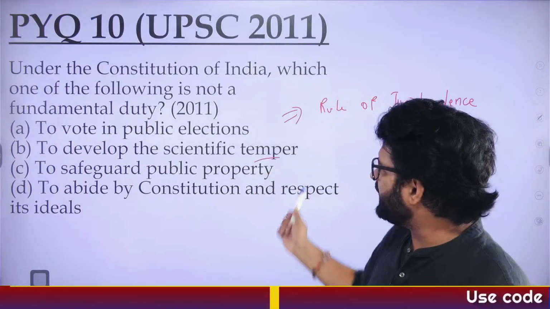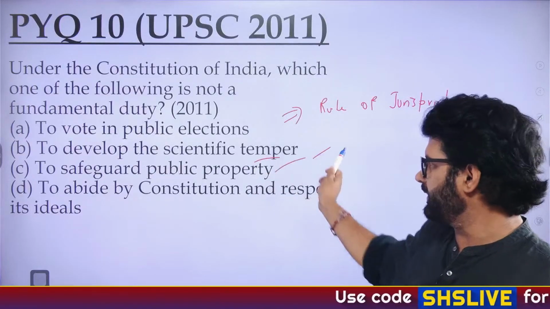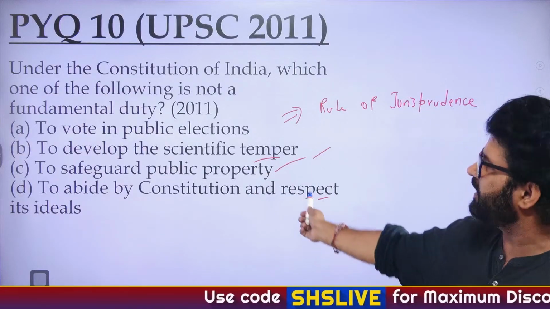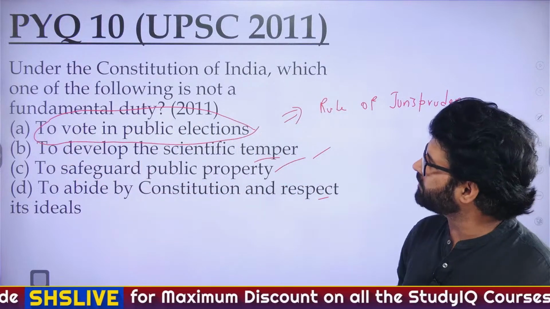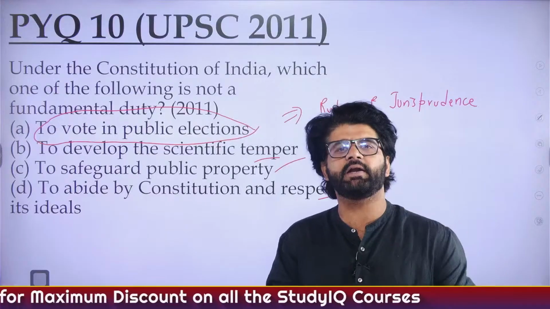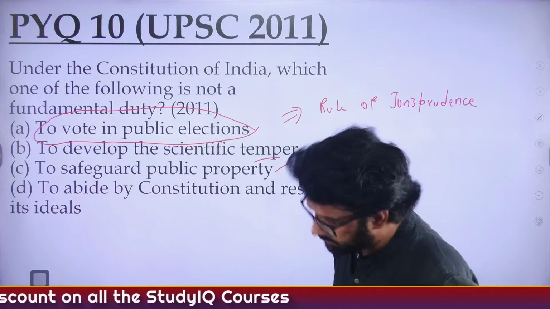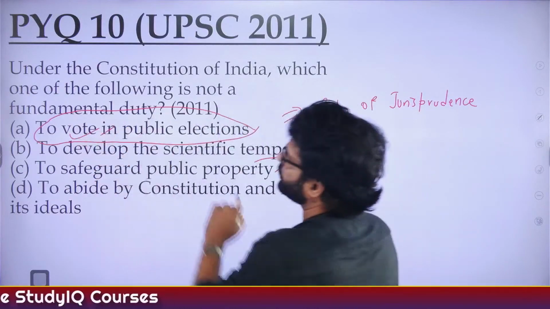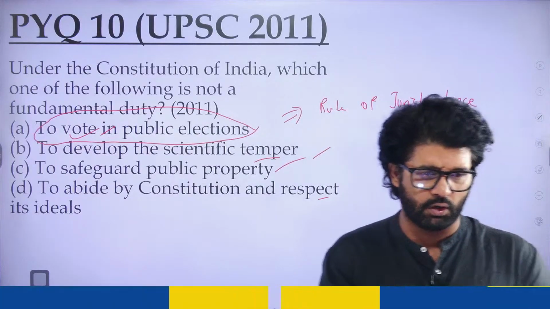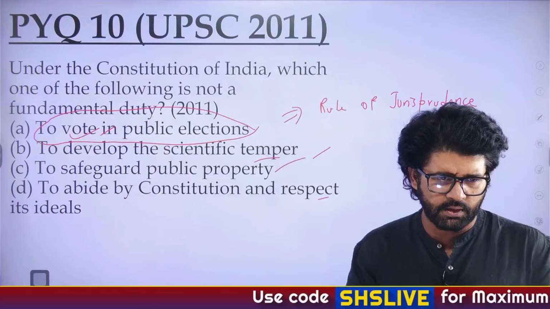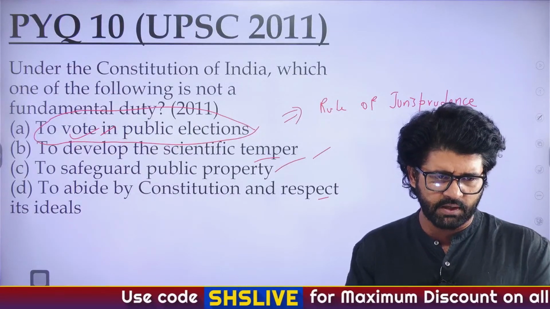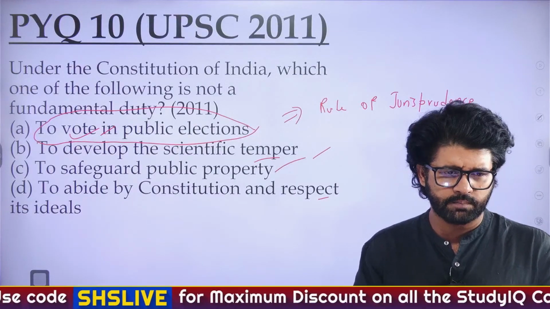To develop scientific temper, yes. To safeguard public property, yes. To abide by the constitution, respect ideals, yes. To vote in public elections, no. They talked about it, but they did not put it in fundamental duty. In fact, even right now, people are talking about whether we should include right to vote in fundamental duty or not. So the answer is 10A, as stated by Harita.